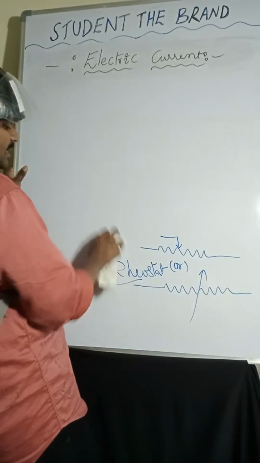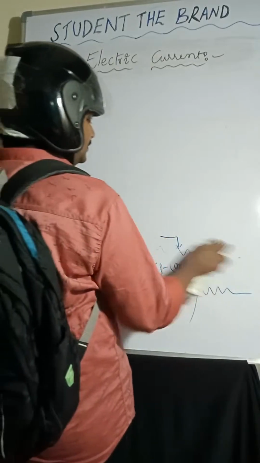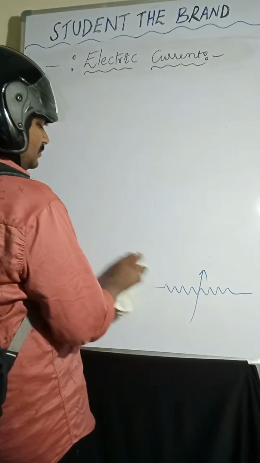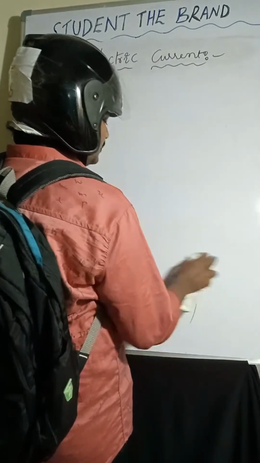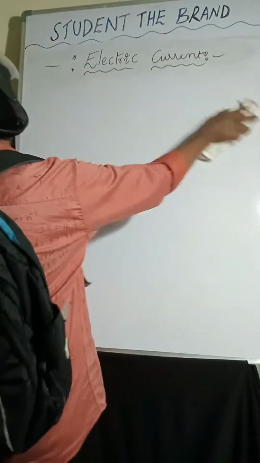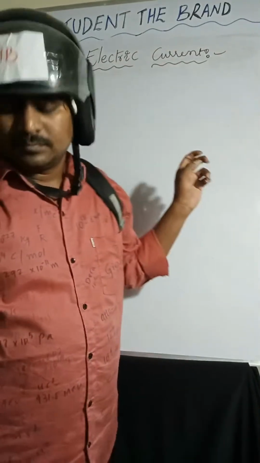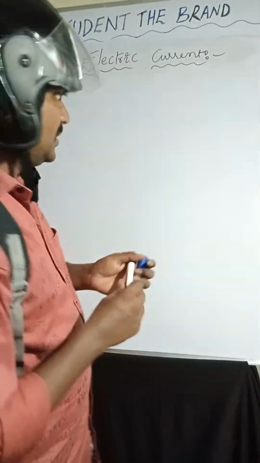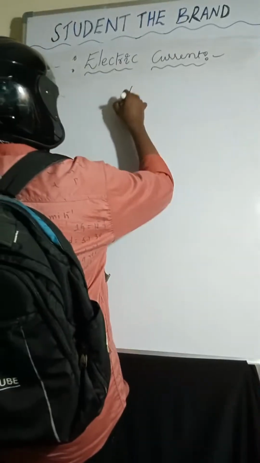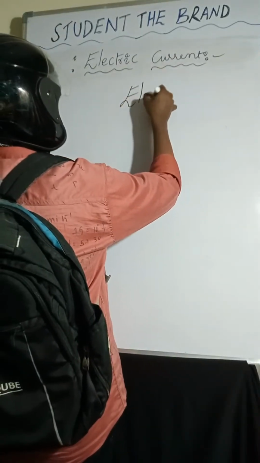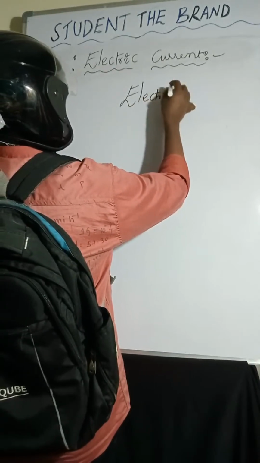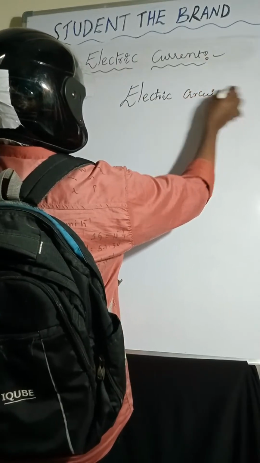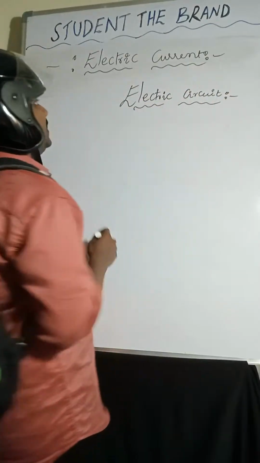So next one we'll discuss electrical circuit. Electric circuit.